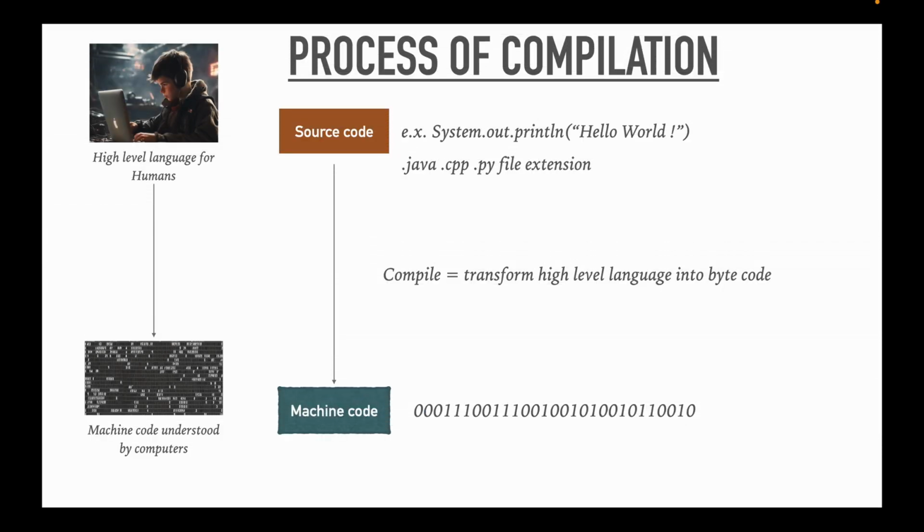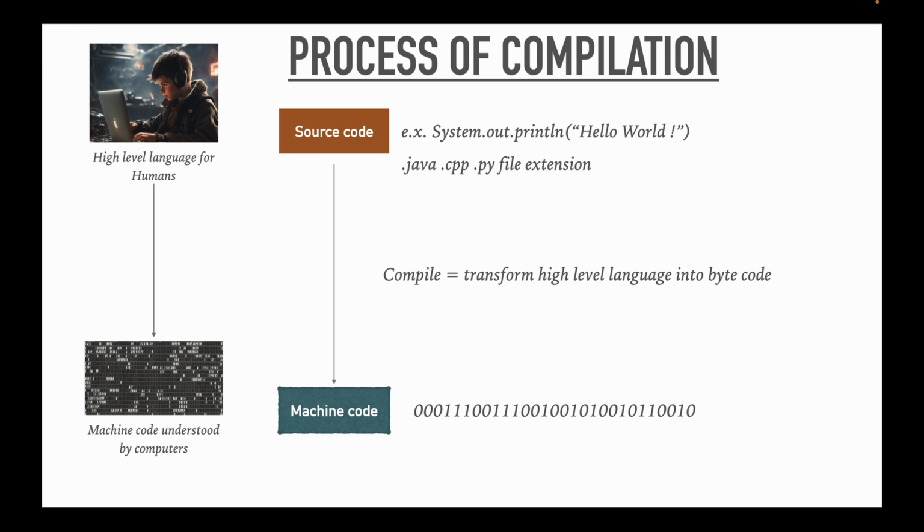So let's look at the process of compilation of Java code. So first of all, the programming languages are written for human beings. So we write the languages in our IDEs, and then those languages are converted into machine code. So those high level languages that we write in the source code, it is converted into machine code because machine code only understands instructions in zeros and ones.